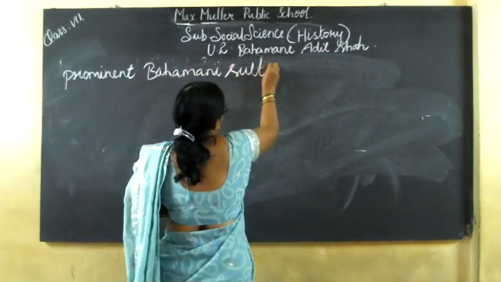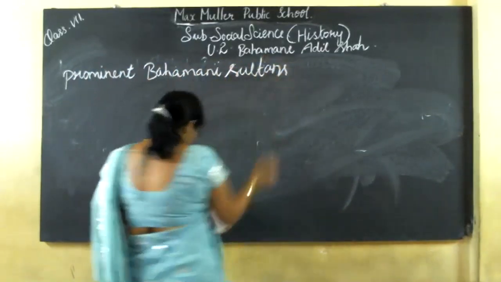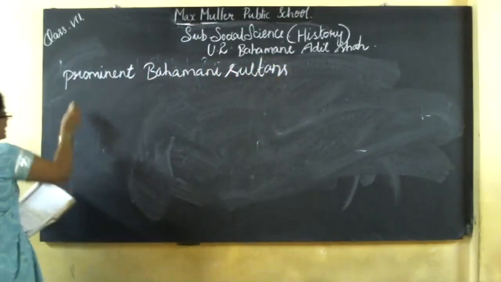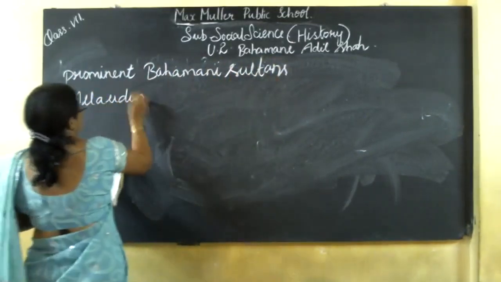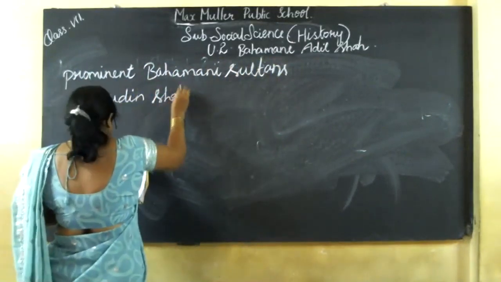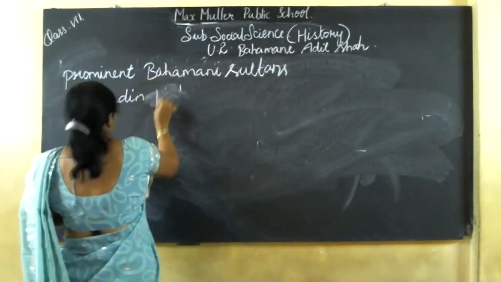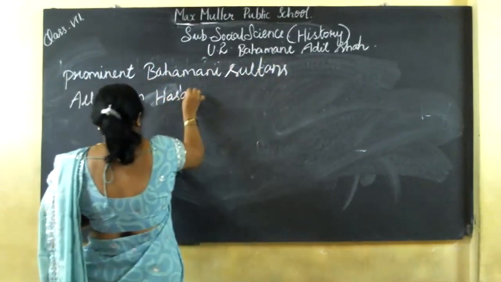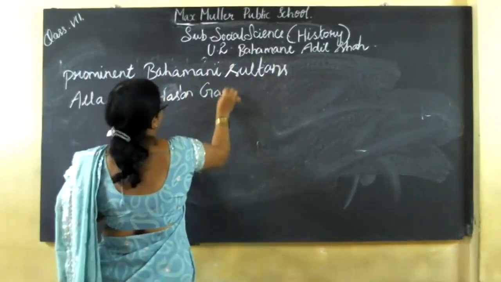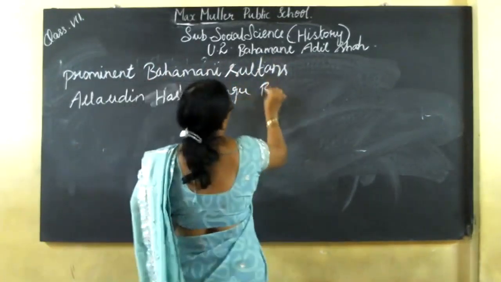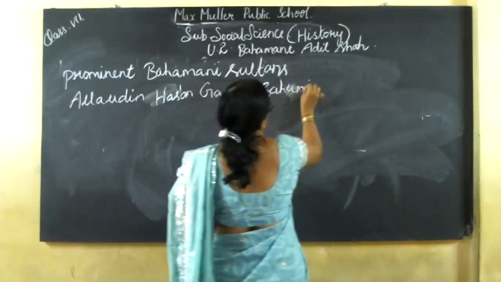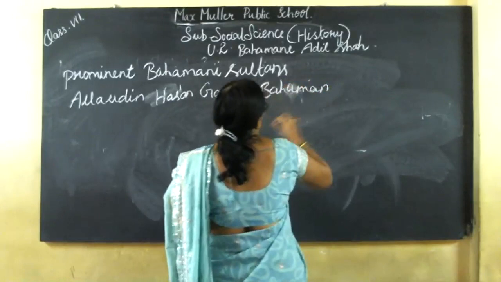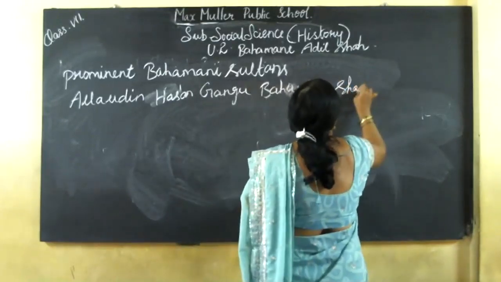One is Alauddin Hasan Gangu Bahman Shah.